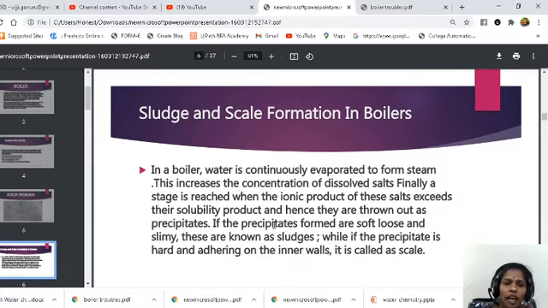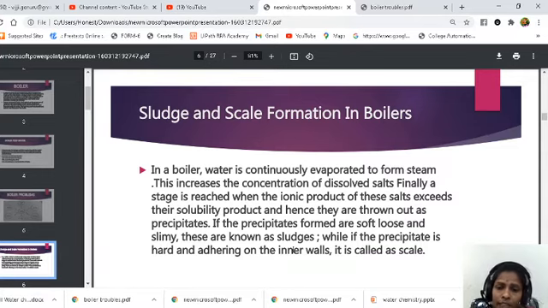So we have already seen that when we continuously boil the water, it reaches the saturation stage and the concentration of dissolved salts increases, and at one stage the dissolved solids are converted to precipitates, and these precipitates are deposited at the bottom of the boiler material.